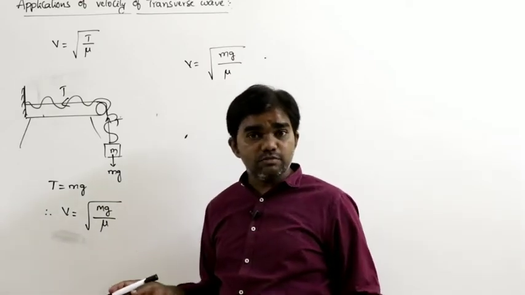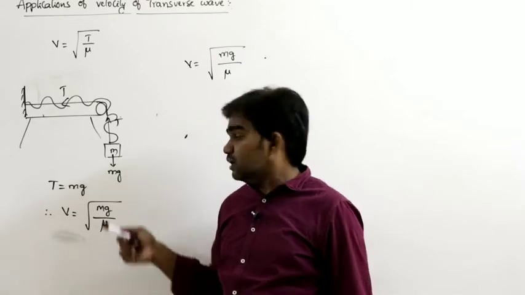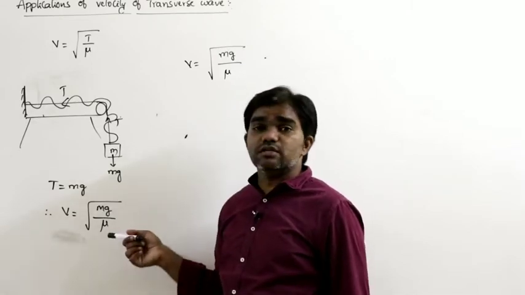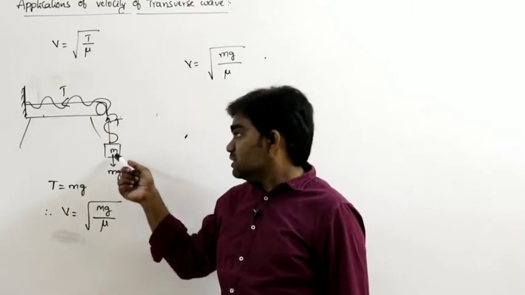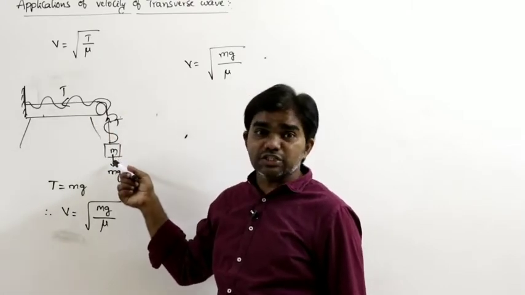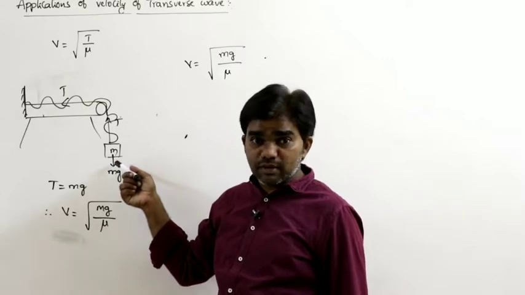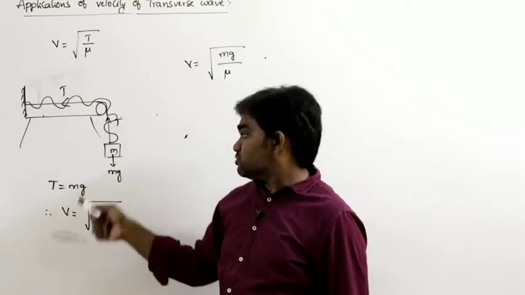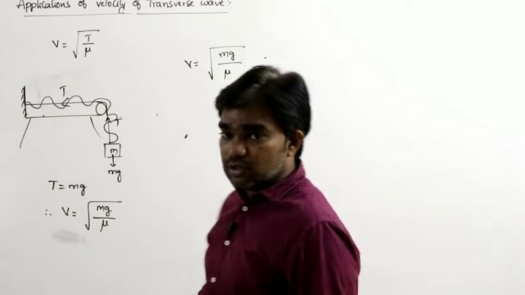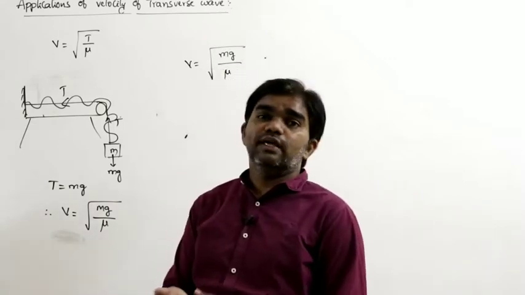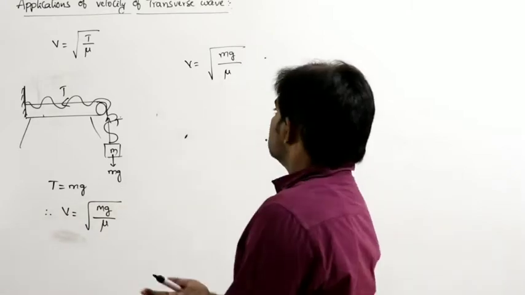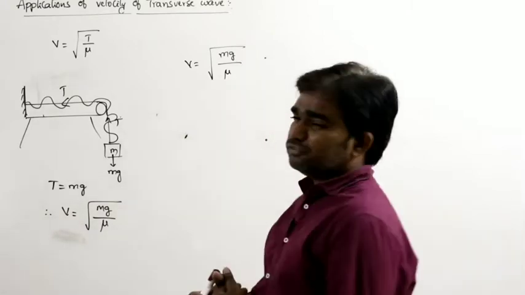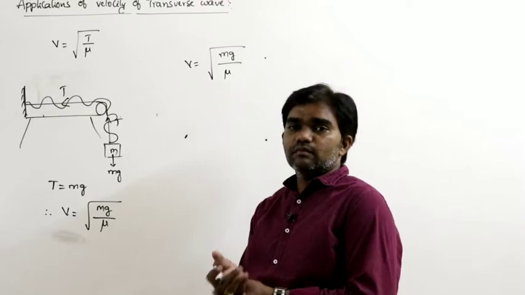If there is no attached mass and the mass of the string is mentioned, then only we can write V is equal to square root of mg, where that m is the mass of the string. But here a certain amount of mass is attached. That's why we must write square root of mg by mu. Very, very important. So V is equal to square root of mg by mu.